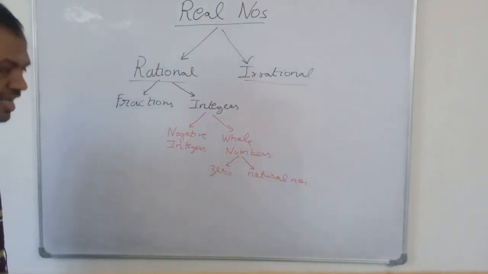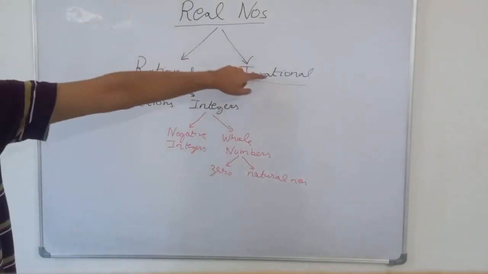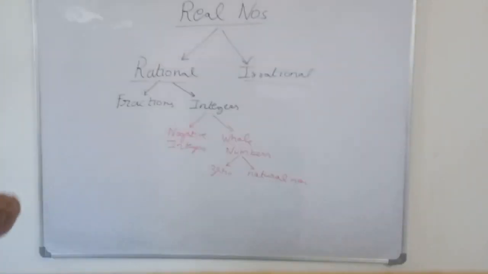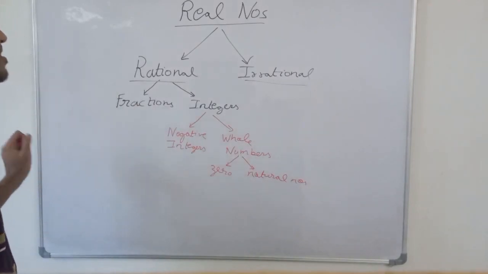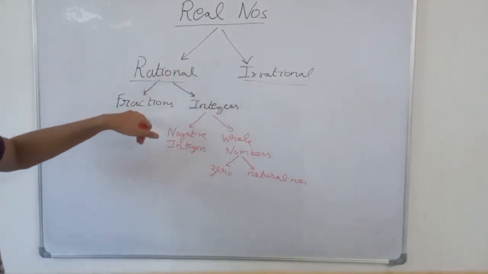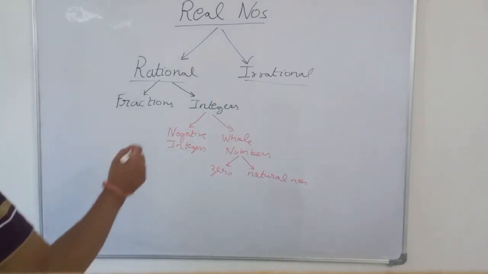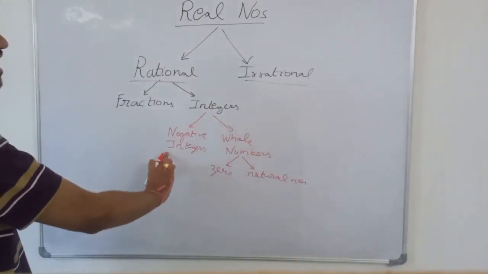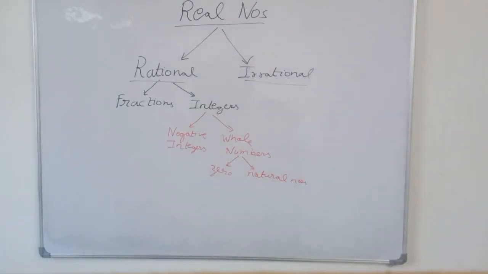So basically, this is the flow chart. Real numbers can be divided into two categories: rational numbers and irrational numbers. A rational number can be represented in the form of p by q. Irrational numbers cannot be represented in the form of p by q. Rational numbers can be divided into fractions, like 1 by 3, 2 upon 3, 3 by 4, and then we have integers. Integers can again be divided into two parts: negative integers and whole numbers. And whole numbers can again be divided into two parts: 0 and natural numbers.